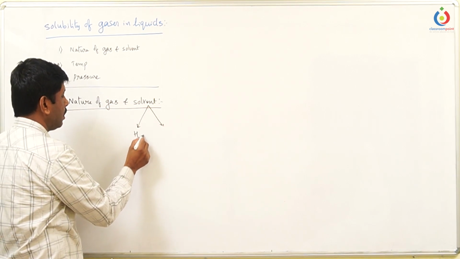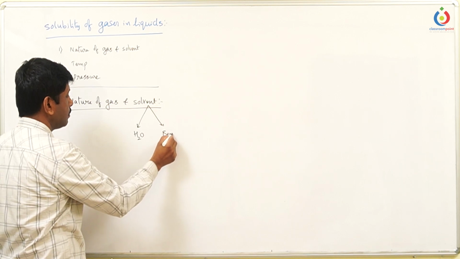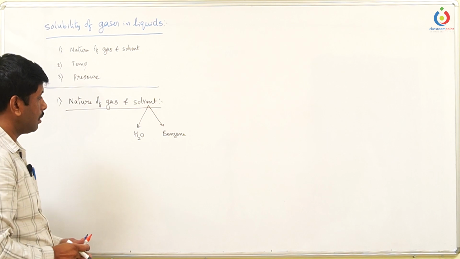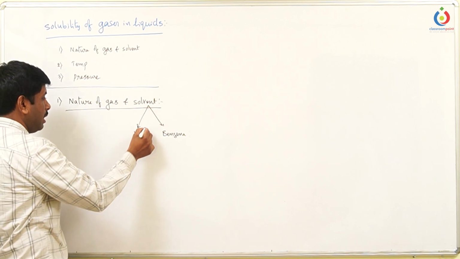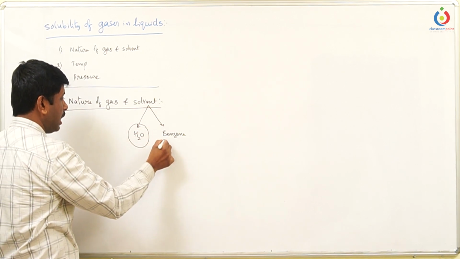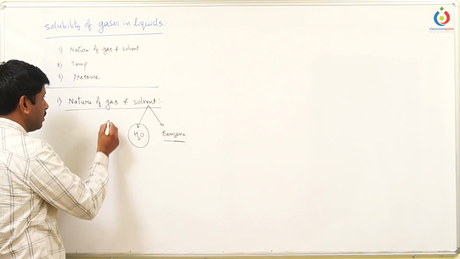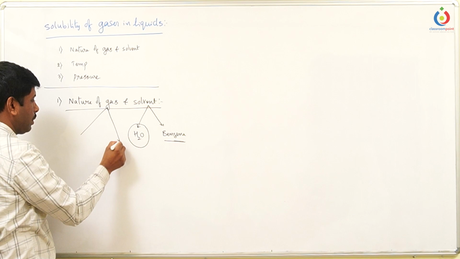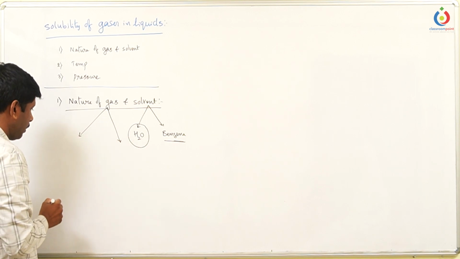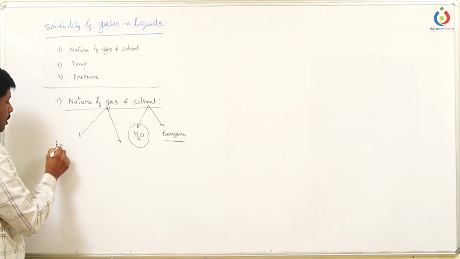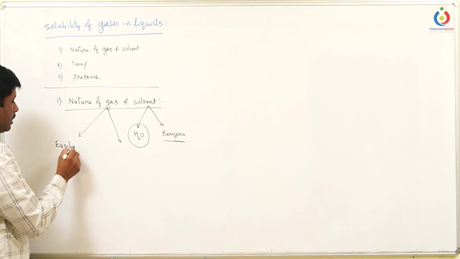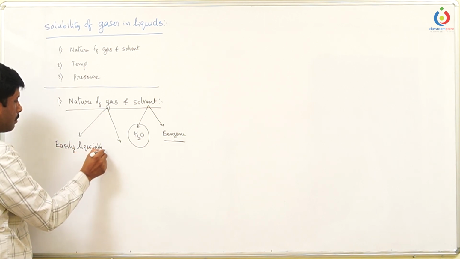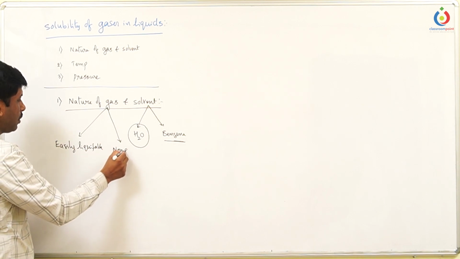So I am taking water and benzene or CCl4. We are going to discuss mainly the water molecule, and this we shall discuss later. And the nature of the gas: here gases are of two categories. They are easily liquefiable gases and non-easily liquefiable gases.